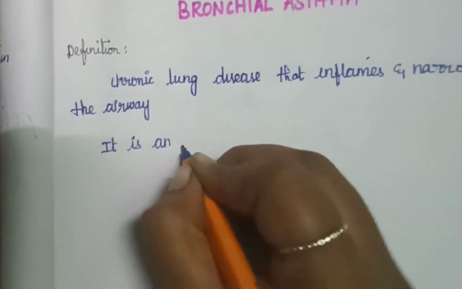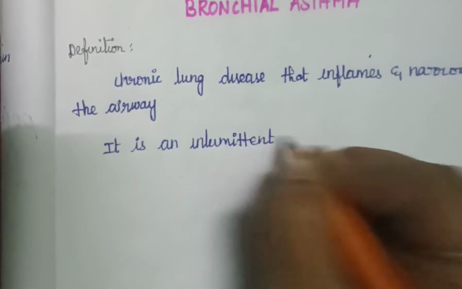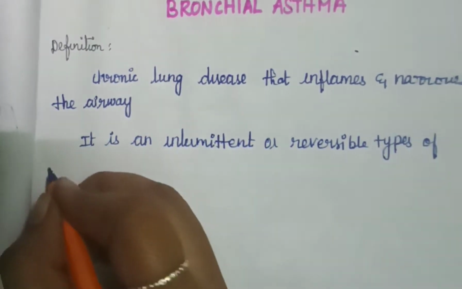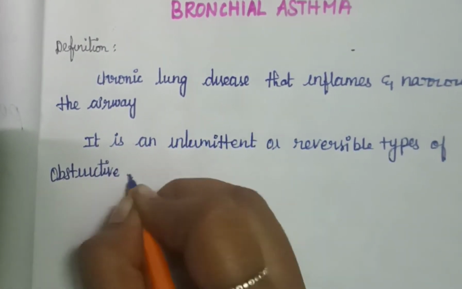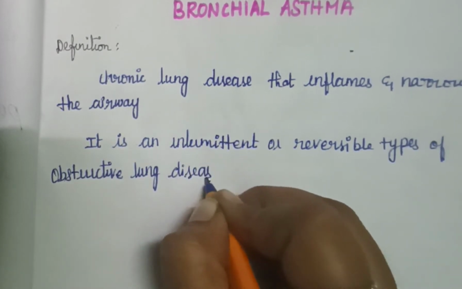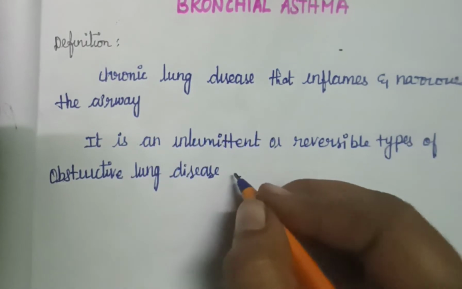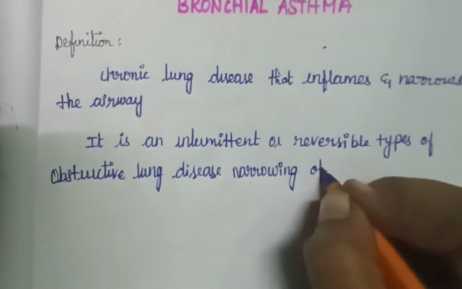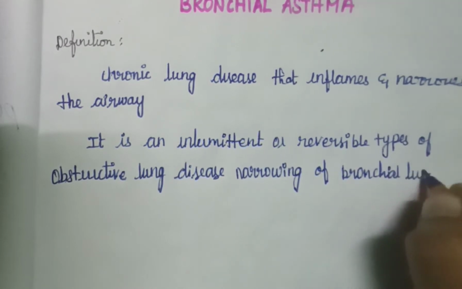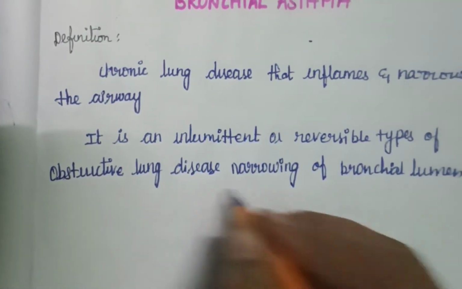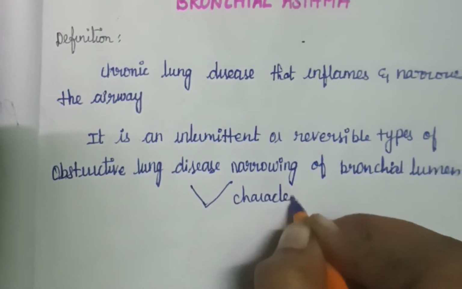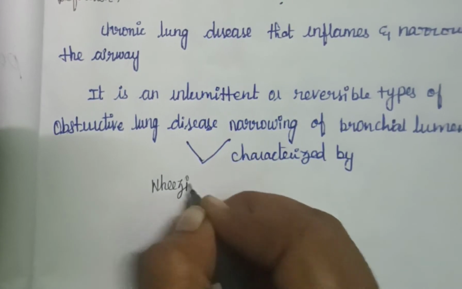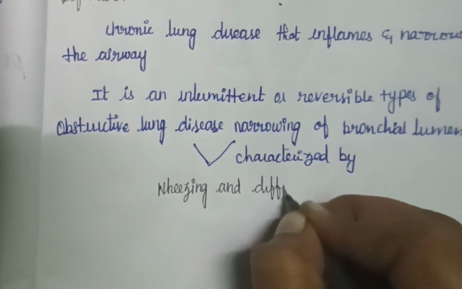Here a narrowing of the bronchial lumen will occur, and it is characterized by wheezing and difficulty in breathing. So this is the definition.